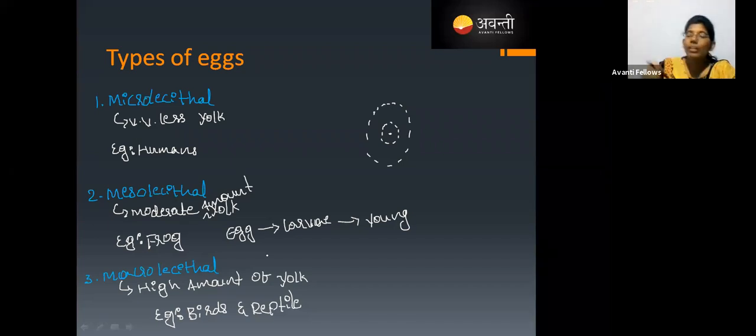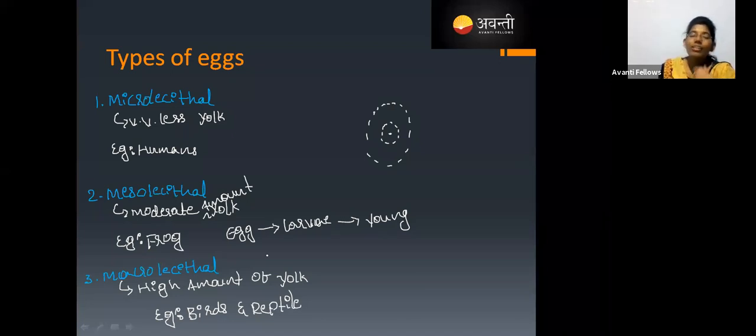Whereas with birds and reptiles, when the bird hatches, the young one comes out directly, not a larva. Do you know that? And one more thing, the development is not taking place inside the parent body. The development takes place outside the parent body, and the complete development takes place in the egg itself. That is why they have a high amount of yolk.